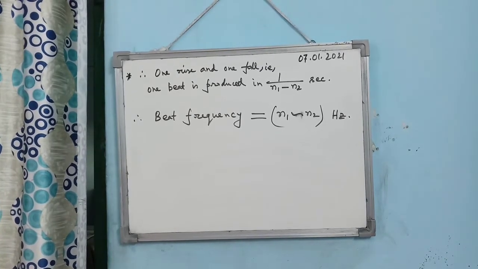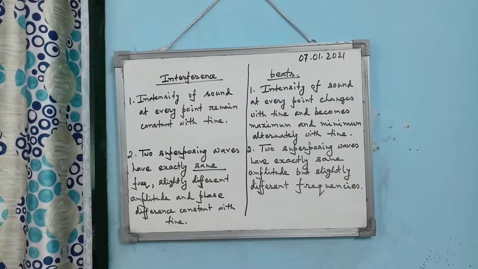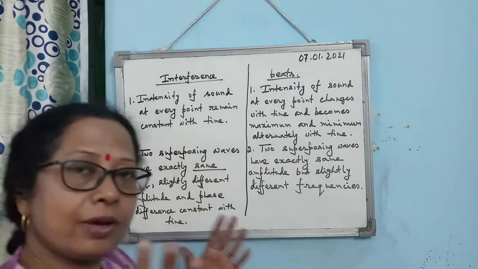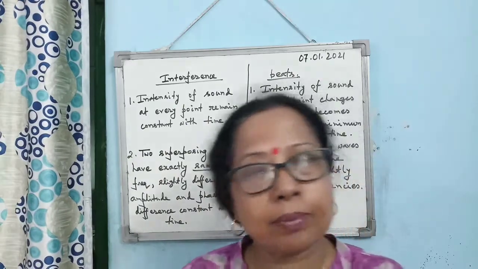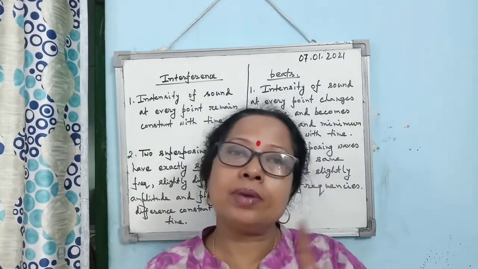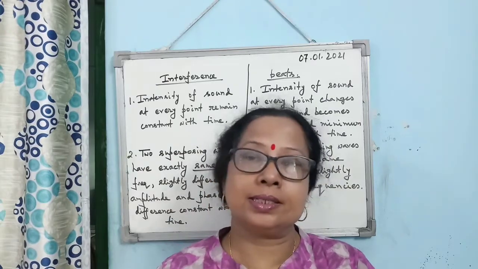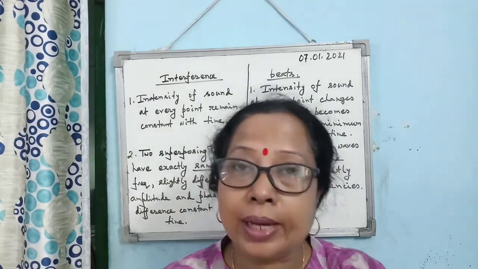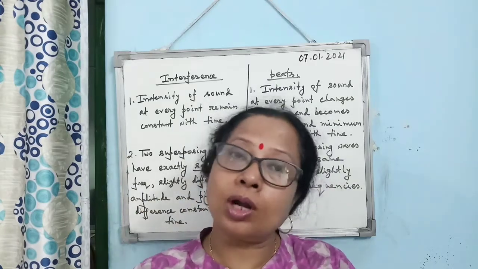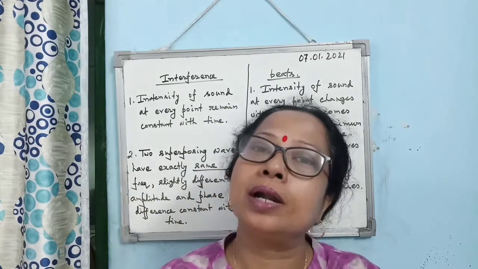Then the last topic is what are the differences between interference and beats. In interference also alternate maxima and minima are produced, but they are produced at different points at the same time. But in case of beats, at the same point alternate maxima and minima are produced.